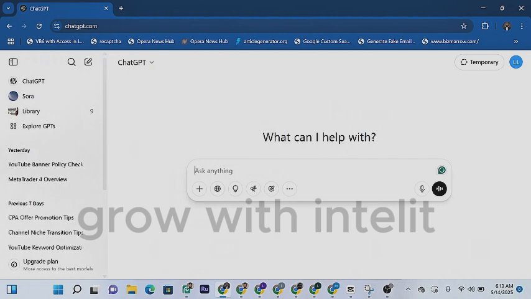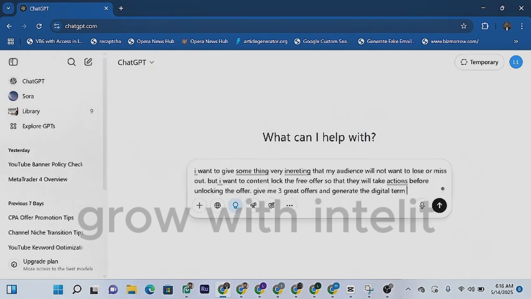We're going to come right over here and type this prompt. Just make sure you watch the prompt because I'm going to type it right now, and then generate something legit that you can use in your content locker to make money from CPA marketing. All right, so this is the prompt you are going to be using in ChatGPT.